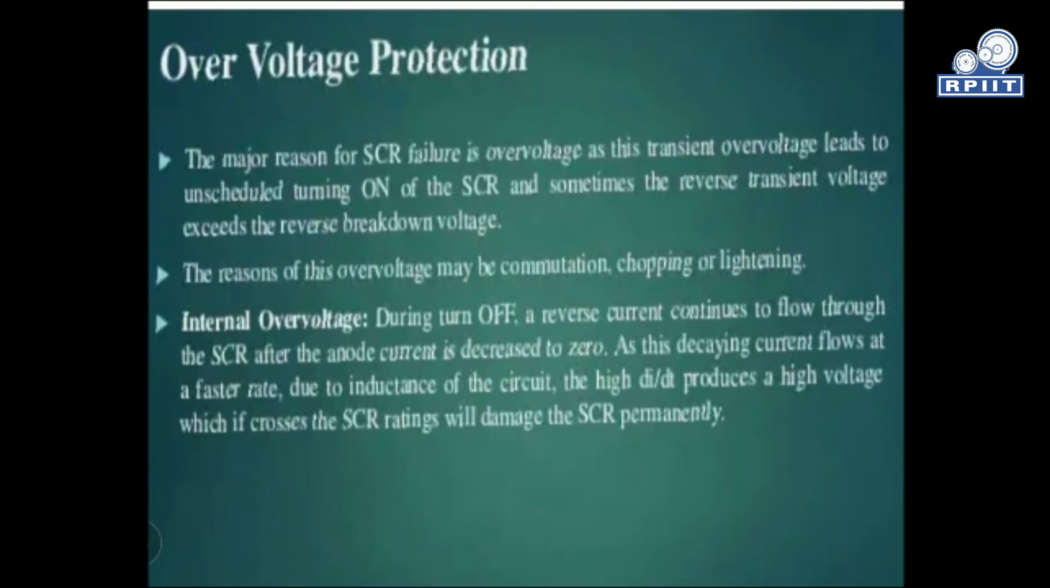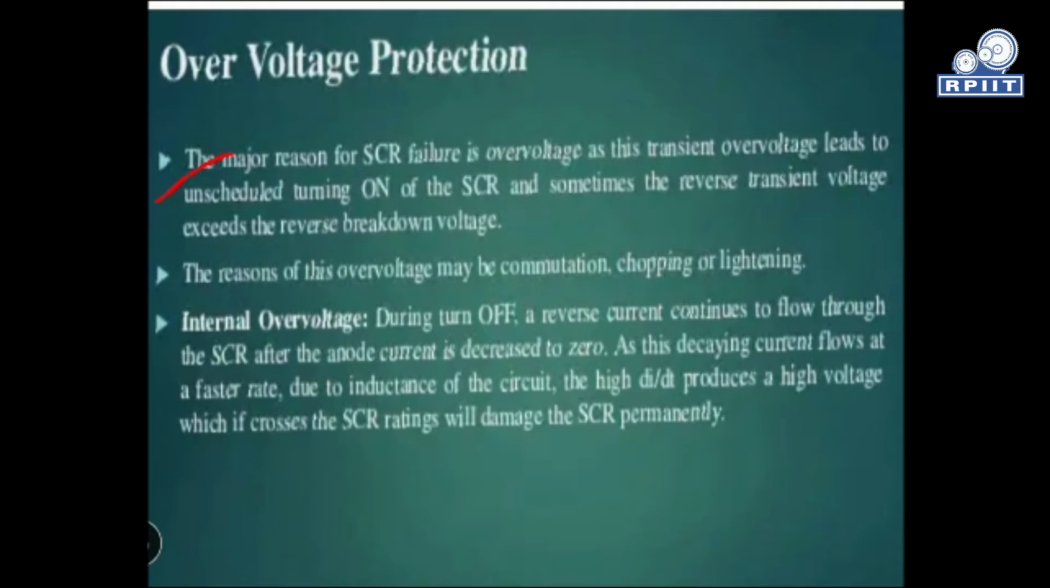Over voltage protection: the major reason for SCR failure is over voltage, as the transient over voltage leads to unscheduled turn on of the thyristors, and sometimes the reverse transient voltage exceeds the reverse breakdown voltage as well. That is the main reason a thyristor fails or burns out.